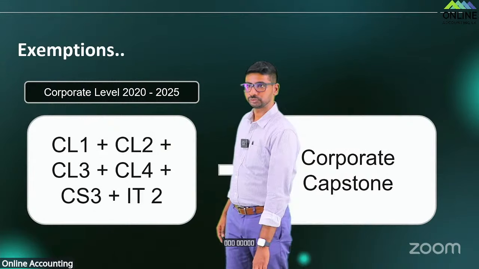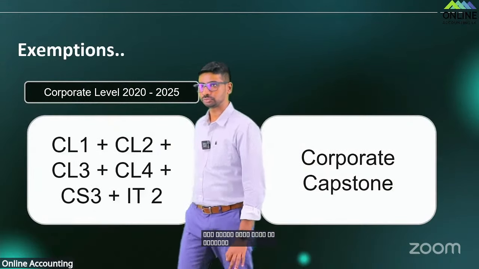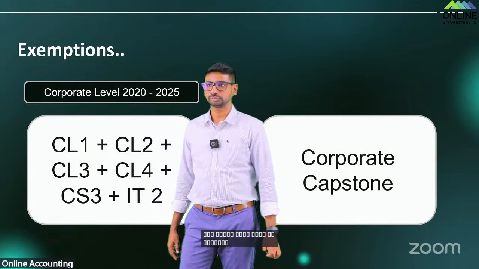Yes, Chamath sir. Now, as you mentioned, the auditing pillar has three subjects. That means the corporate level auditing subject as well as the strategic level. Both auditing subjects are open book exams, right? The key change from the existing to the new one is that CL1 was a closed book exam earlier. Now it's going to be an open book exam.